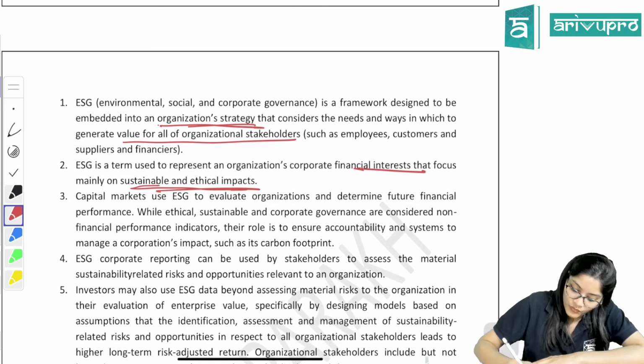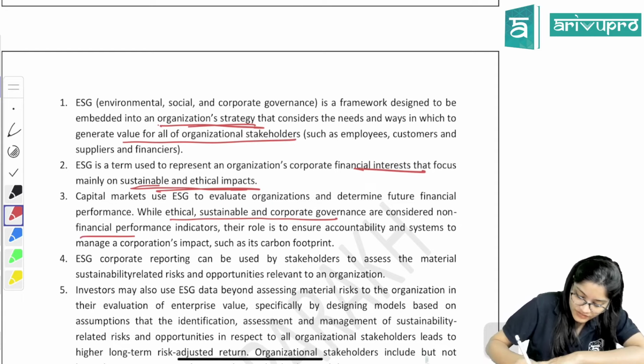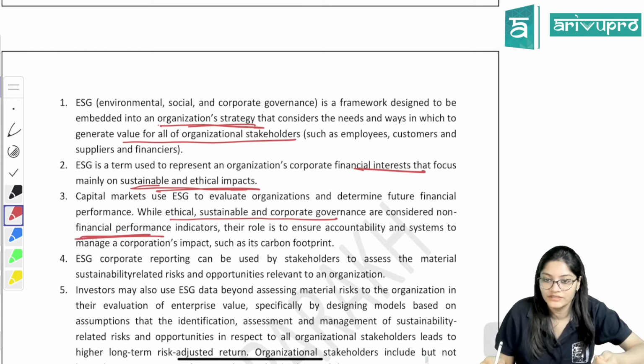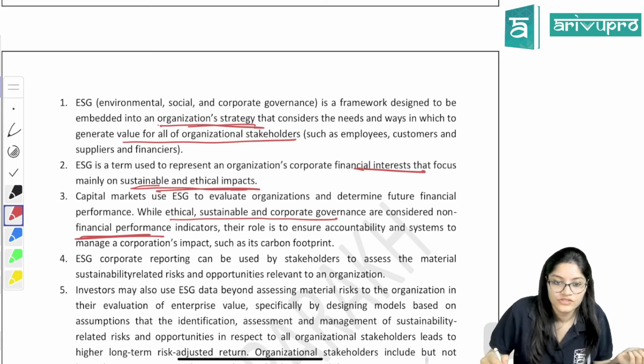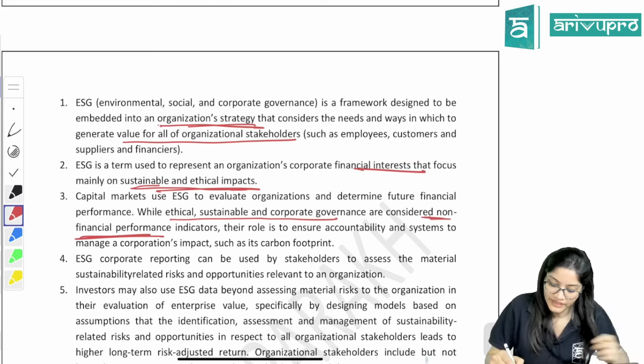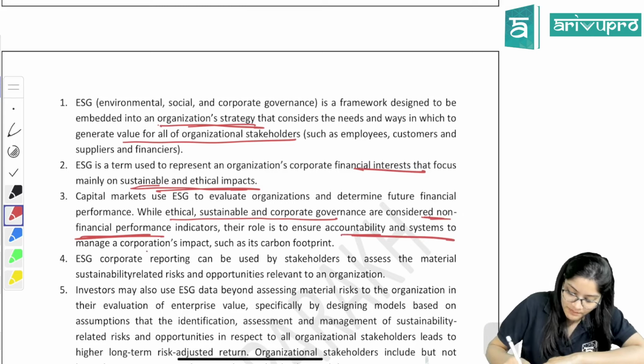While ethical, sustainable and corporate governance factors are considered non-financial, of course money is not involved here. We are not comparing in terms of profits and losses, so these are non-financial indicators. Their role is to ensure accountability and systems to manage a corporation's impact.